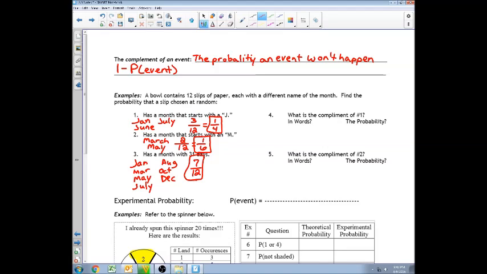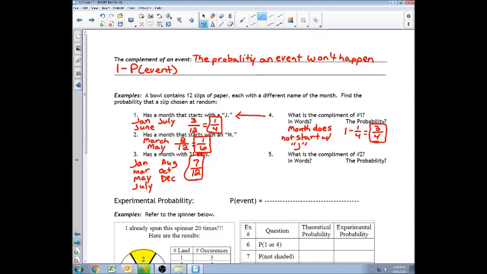What is the complement of number 1 happening? So 4 works with 1. What is the probability or the complement in words? What does that mean? Well, what is the probability that the month does not start with the letter J? Well, if the probability is 1 over 4, this would be 1 minus 1 over 4, which would end up being 3 over 4. Okay?